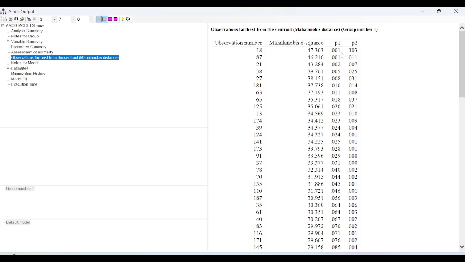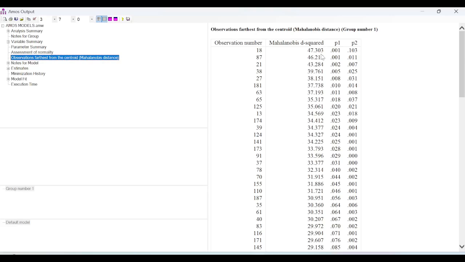So in case any of the values is lesser than 0.001, we will say that it could be a potential significant outlier, and we need to remove that respondent, that case number, that sample from the study. So what next? In case this resolves the issue on multivariate normality, then it's okay. Otherwise, you can go for bootstrapping.